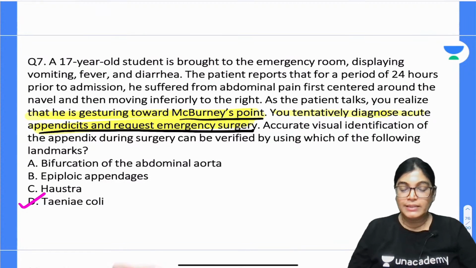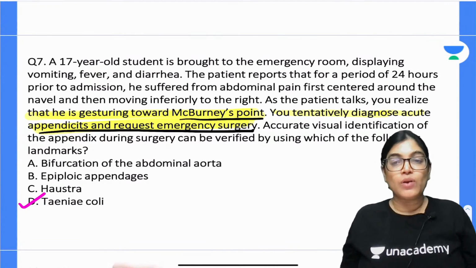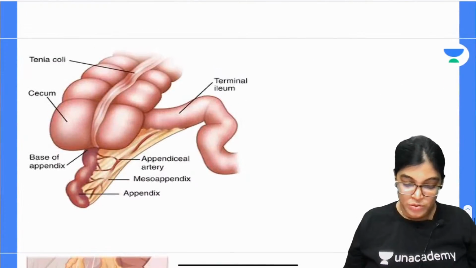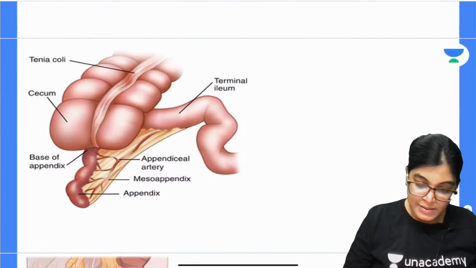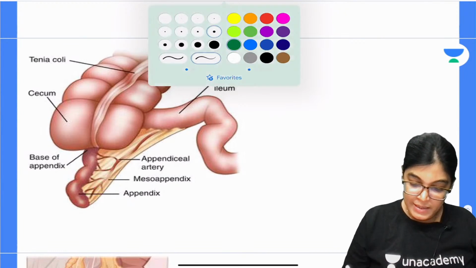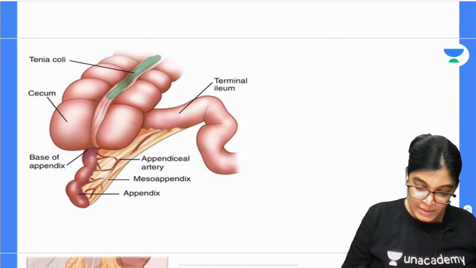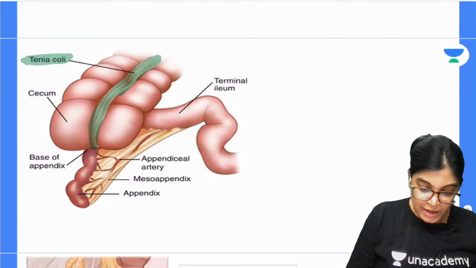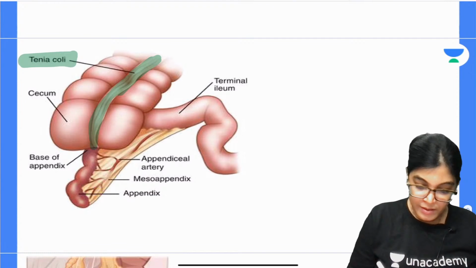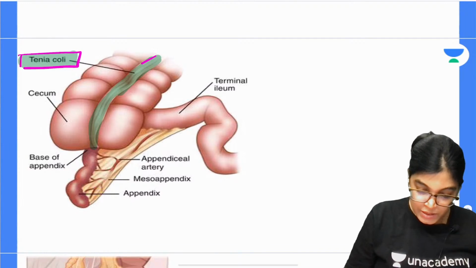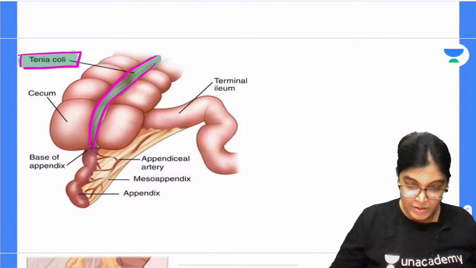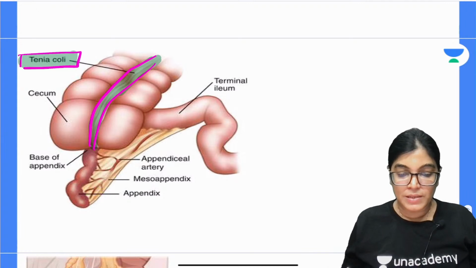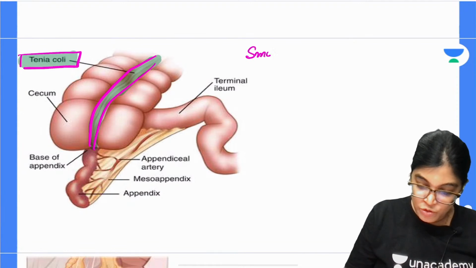So what do you mean by tinea coli? Tinea coli is the fold formed by the longitudinal muscle coat. Let me show you this diagram. Here you can see this band, this is called tinea coli. This is the longitudinal muscle coat which is forming the tinea coli. So this is tinea coli as shown in this diagram. We have three longitudinal smooth muscle bands.